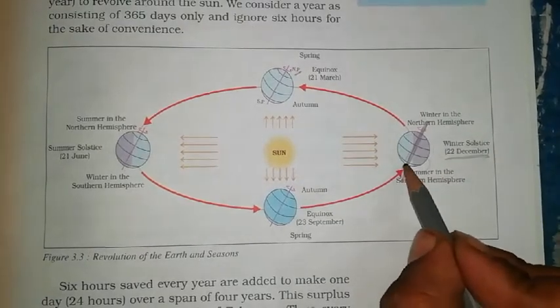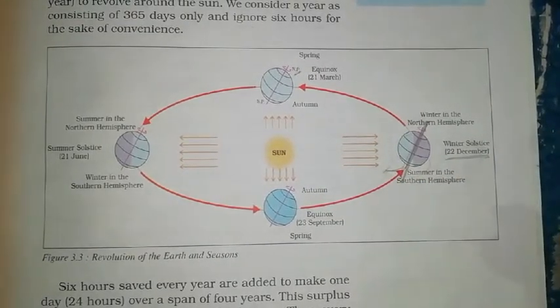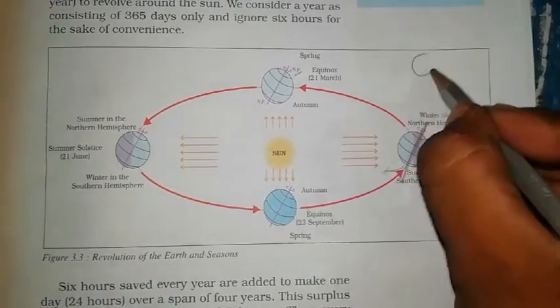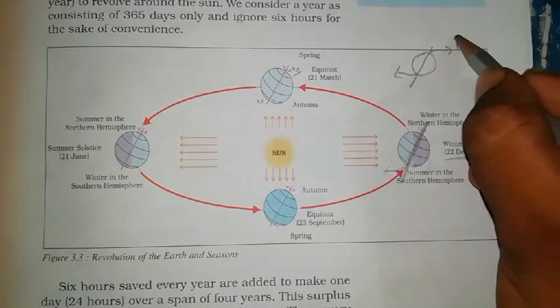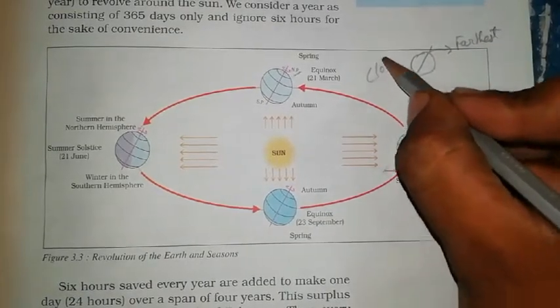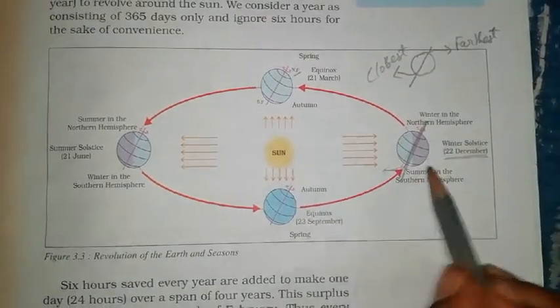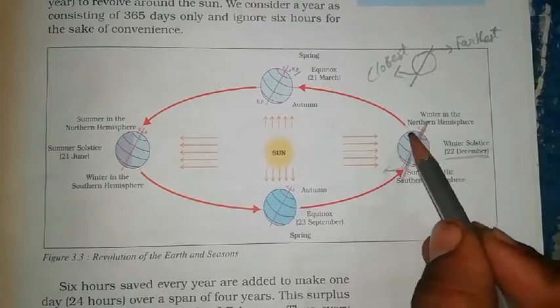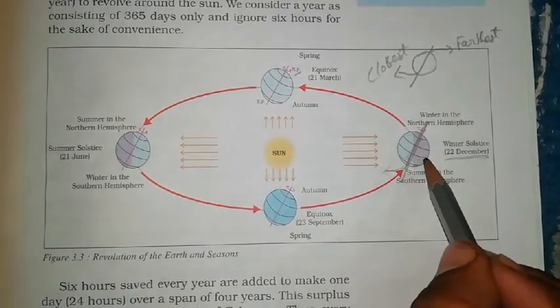Now look at this part. This part is closest to the sun. This axis, this is the closest part, and this is the farthest part. This is the Tropic of Cancer, the upper part, and this is the Tropic of Capricorn.